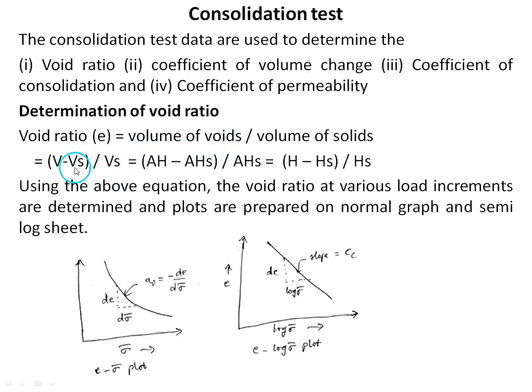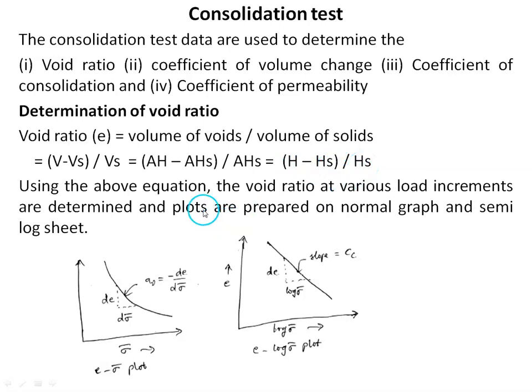And what is the total volume? It is the product of cross-sectional area multiplied by thickness. Similarly, volume of solids we can write cross-sectional area multiplied by thickness of soil solids. Then if A get cancelled, both in the numerator and denominator, we will get H minus Hs by Hs. Total thickness minus thickness of soil solids divided by thickness of soil solids.